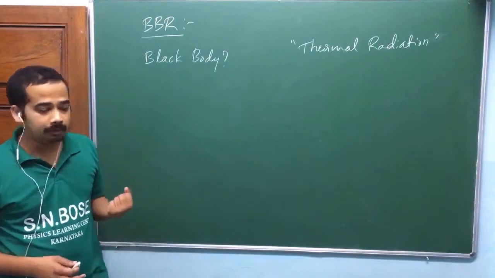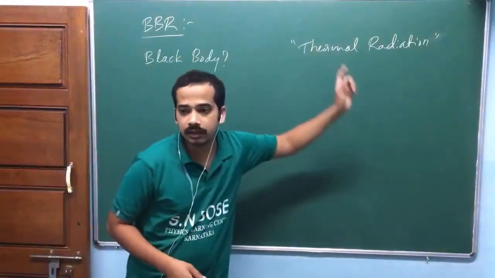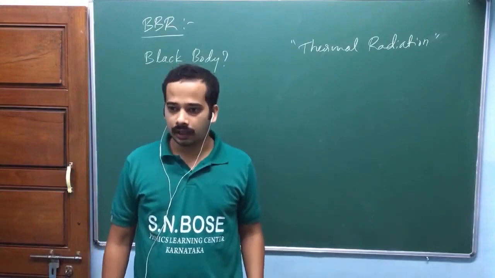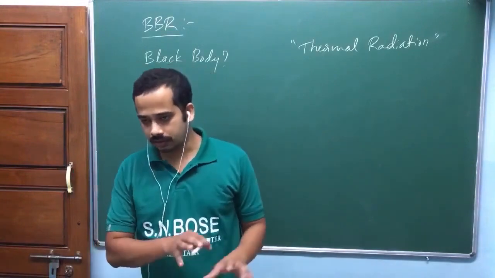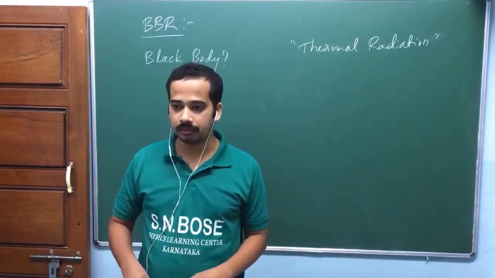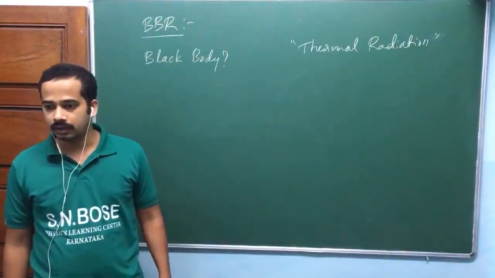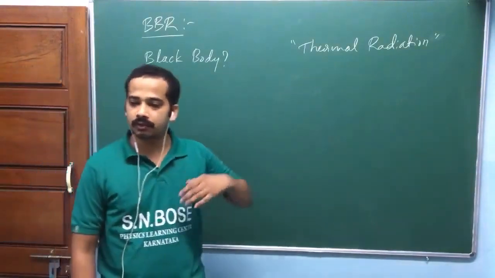A black body is a very good thermal radiator. If you take many substances, among them the black body is a very good thermal radiator. When you heat it, compared to other bodies, the black body will radiate more.